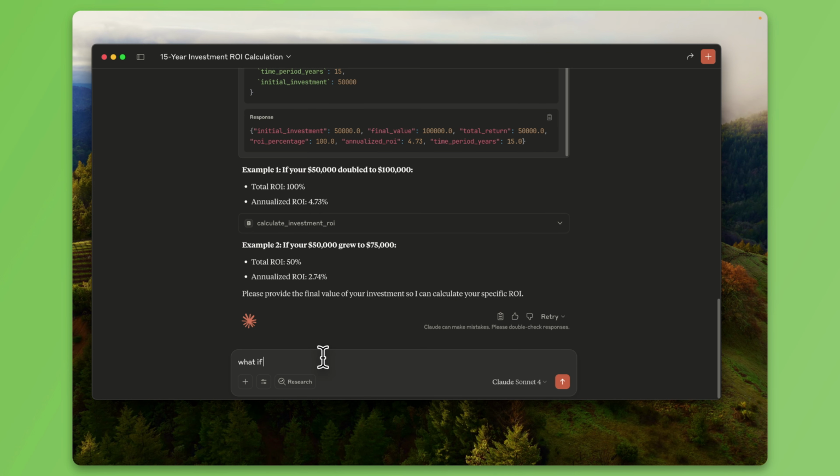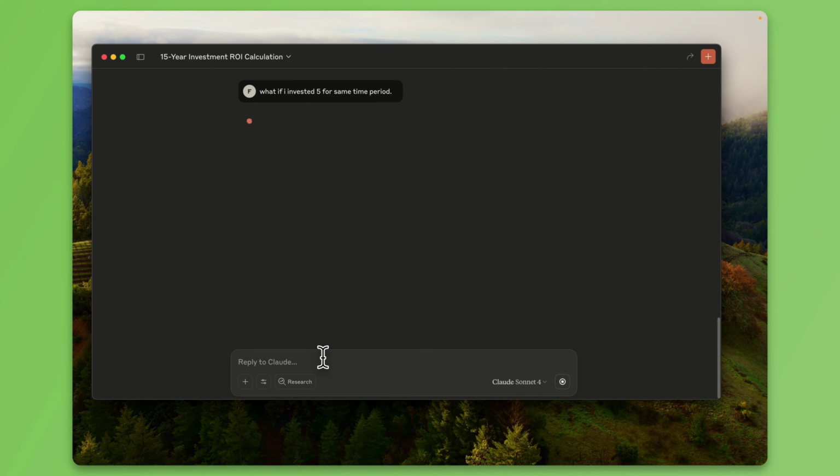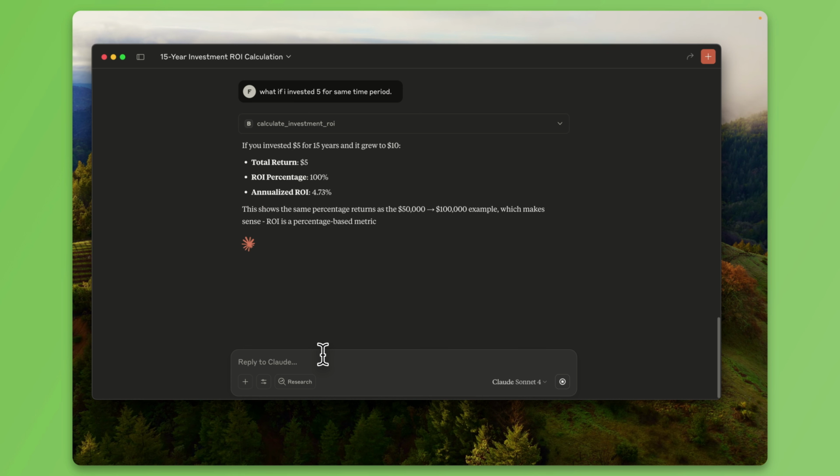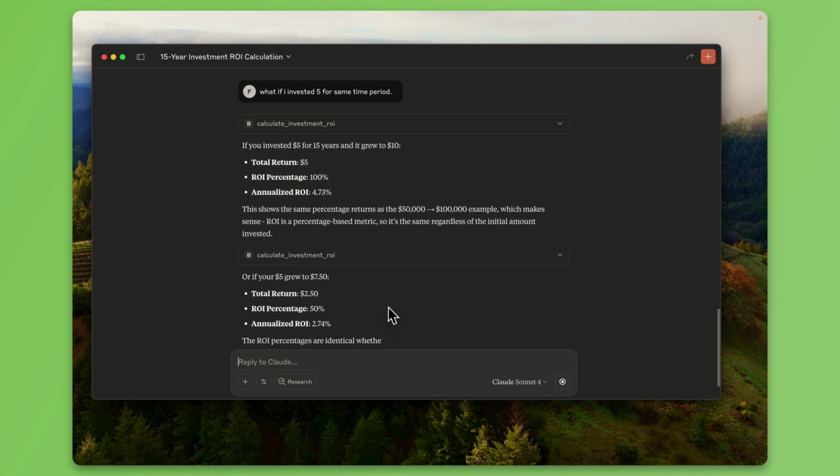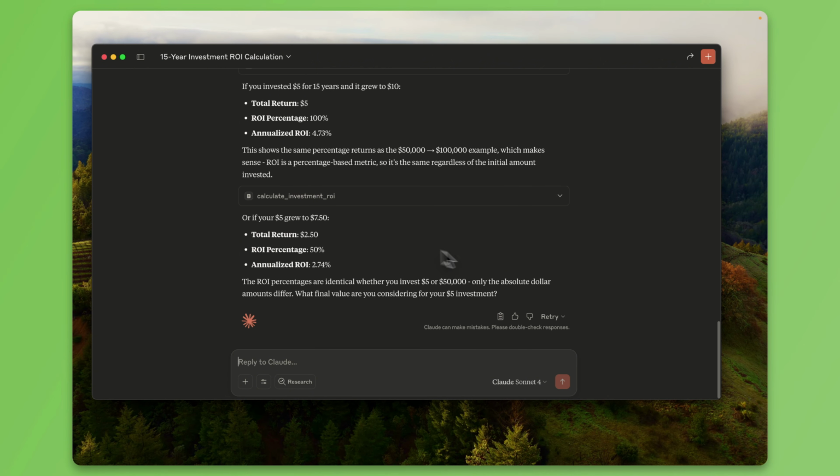Then I say, what if I invested, let's do $5? I know that's small, for the same time period. And I'm doing this to show that once you have a tool, you don't have to tell it to specifically use the tool. Just write in natural language, and it should understand how to take your natural language, convert it to the parameters of the tool, do its work, and then bring back the results to you. That is the big promise about this. So it's done that. We now have a result right here within my tool.